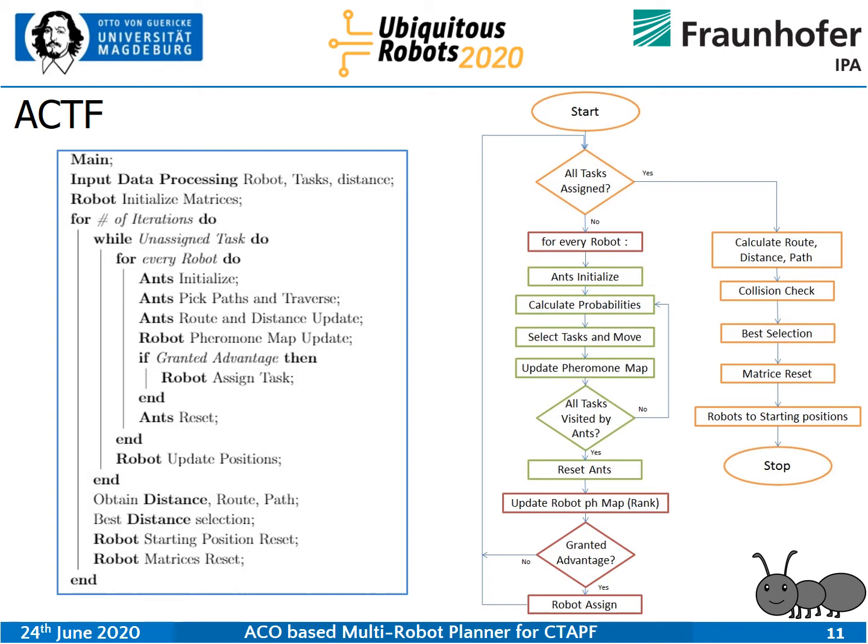And then when all tasks are assigned, the secondary collision checks are done, best selection is checked, and then we reset robots to the starting positions. This is one iteration. Iterations are kept very independent, so more iterations just increase the computation time in a linear manner. And we can have a lot of iterations because these are totally independent. We can have different results and then compare which ones are better.